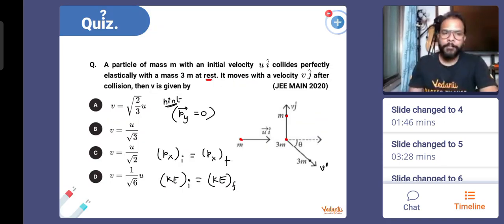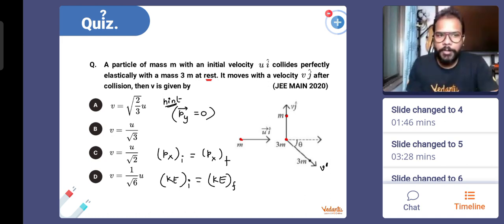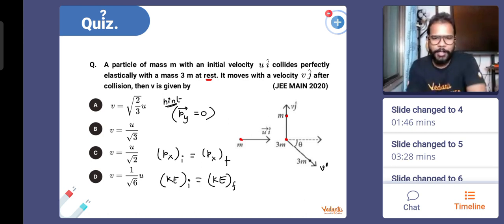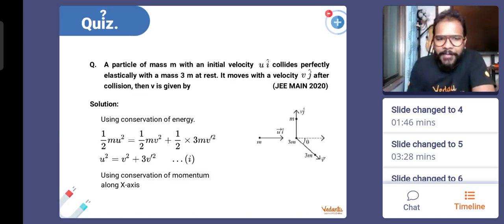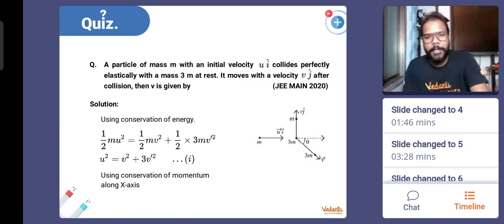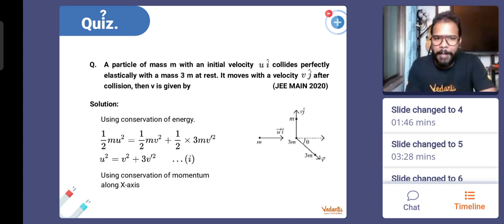So everybody, along y direction, there's no momentum before collision, and after collision there will also not be any net momentum. And if we look at the velocities, initially u and finally v and v dash, we can write the kinetic energy equation also. Half m u square is the kinetic energy before collision, only possessed by this body. 3m mass is at rest. After collision, m mass kinetic energy is half m v square, 3m mass kinetic energy is half into 3m into v dash square. m obviously gets cancelled, and half also gets cancelled. So u square equals v square plus 3 v dash square. Right, everyone? This is equation number 1.